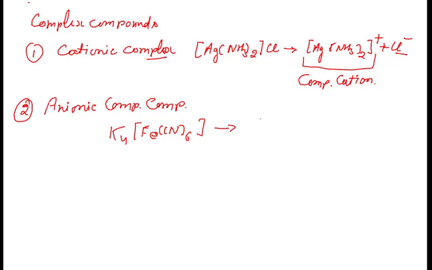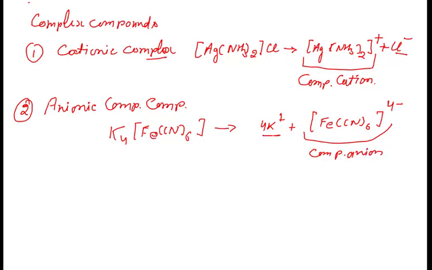As usual, it will ionize as 4K+ plus ferrocyanide ion, [Fe(CN)6]4-. Okay. So in this case, the complex ion formed carries negative charge. So this will be called a complex anion, whereas simple potassium ion is formed. Then the third category includes ionic complexes.